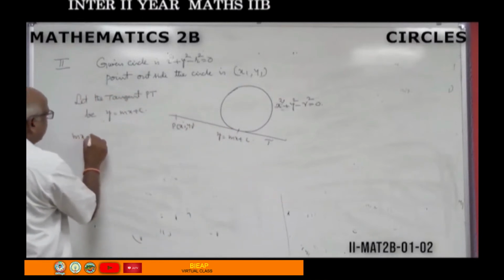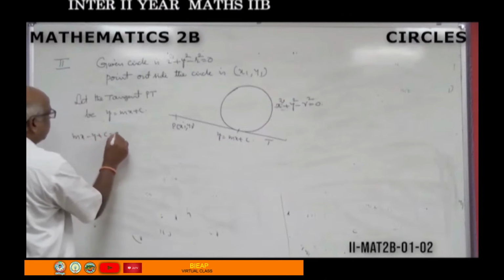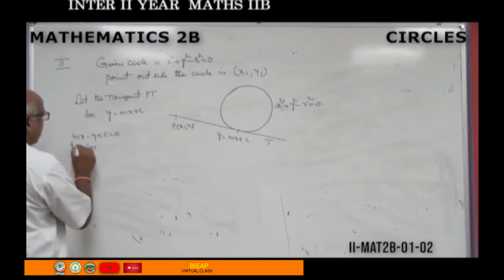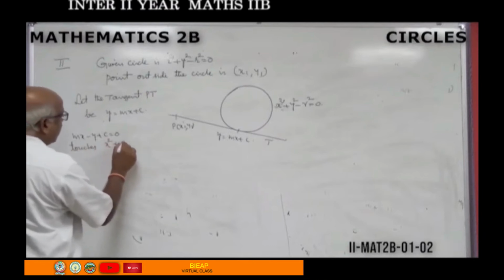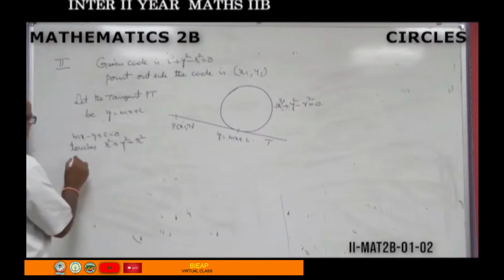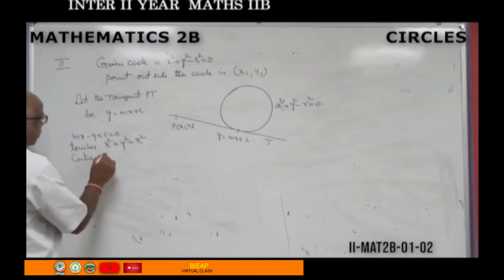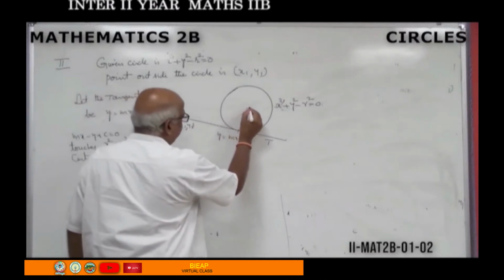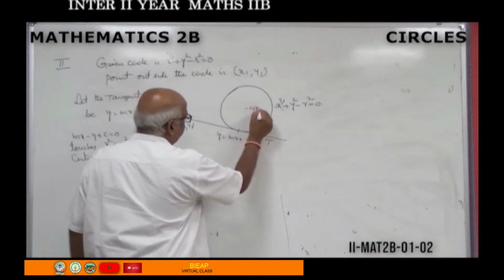mx minus y plus c equal to 0 touches x square plus y square equal to r square. What is the center? See, 0, 0. For this circle, the center coordinates are always 0, 0.